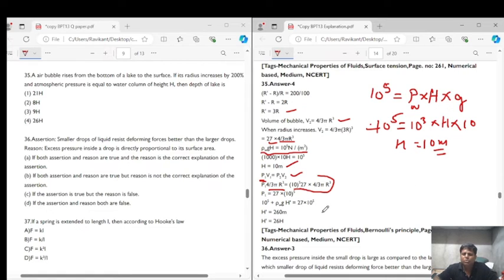So the total pressure outside is equals to 27 into 10 to the power of 5 pascals. This is equals to atmospheric pressure plus pressure because of water column. So finally calculating it, we get H dash is equals to 26 times of H, right? So the depth of the lake is 26 times of H. The correct answer for question number 35 is option 4.